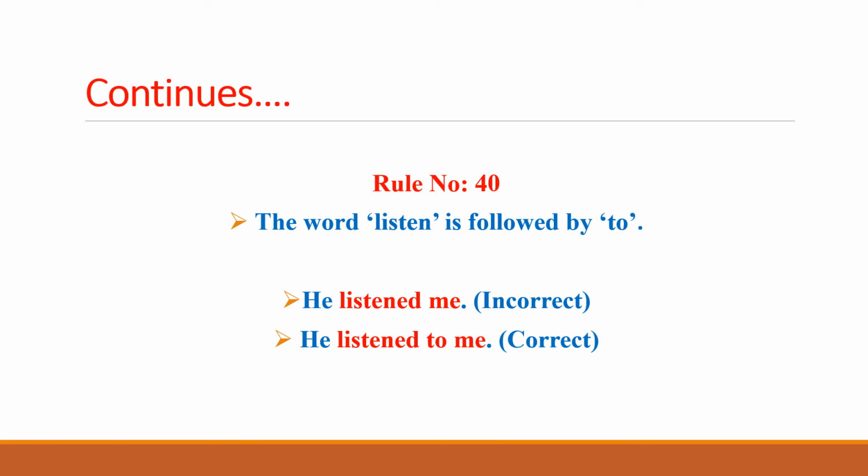Moving further to rule number 40: the word listen is followed by the preposition to. It is incorrect to use listen without to. It should take the preposition to after it. "He listened me" is an incorrect expression because listened has not been followed by to, whereas the rule says that listen must be followed by to. So "He listened to me" is the correct expression for this sentence.